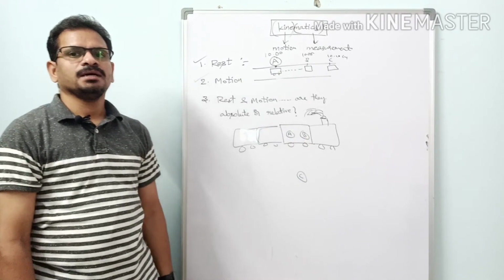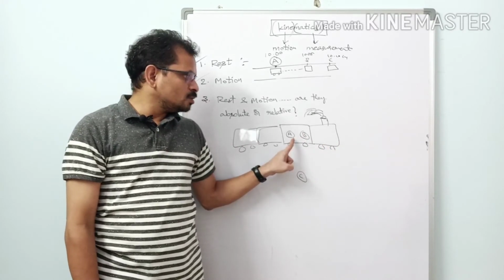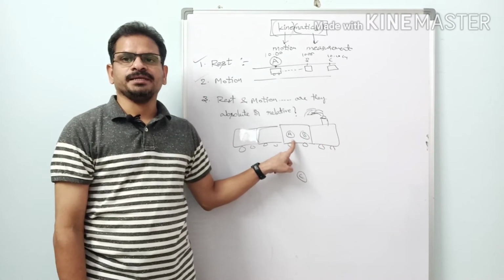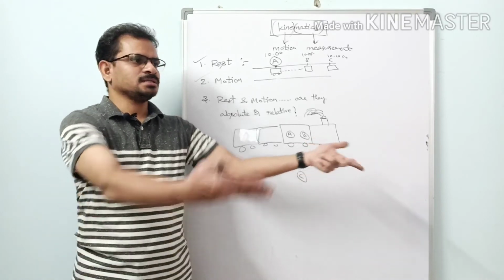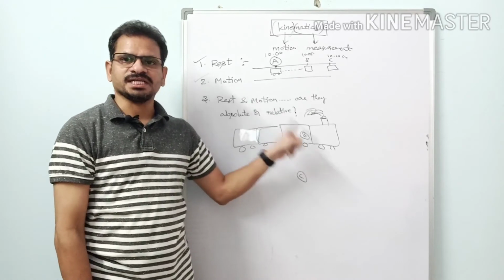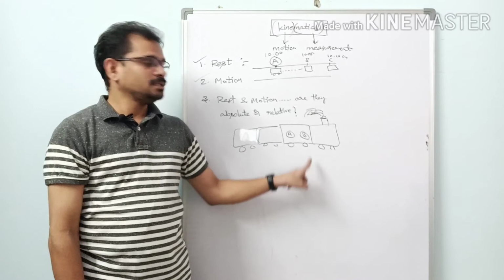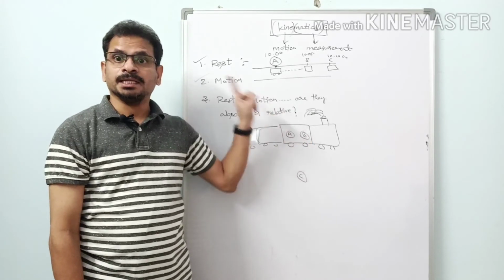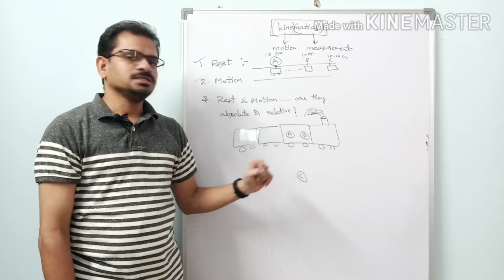Now after some time, they got another phone call. Now the train is in motion. They ask A first. A says B is in rest only. He is sitting in front of me, and I am in front of him. He is in rest. Then the phone call goes to C. He says B is in motion. Then they will get doubt: who is correct? Is A correct or is C correct?